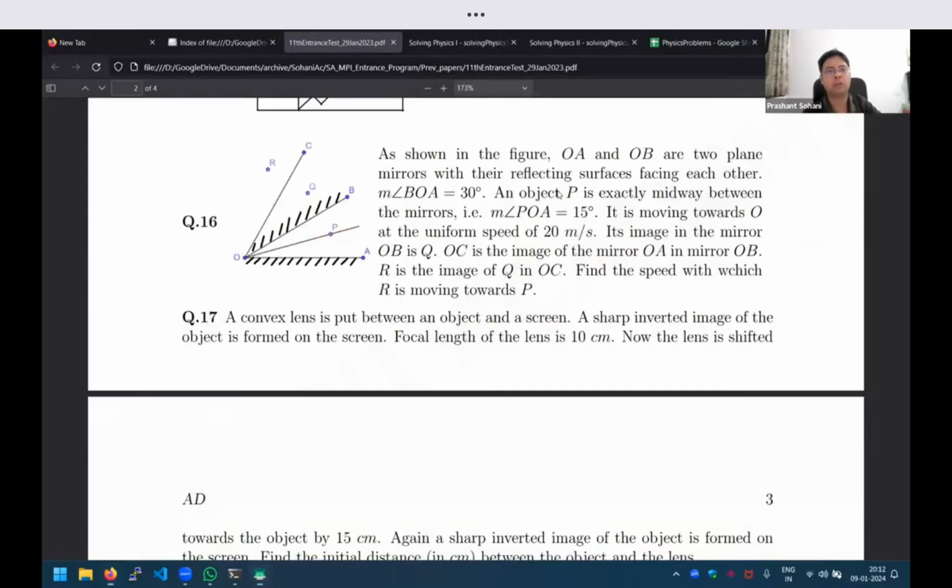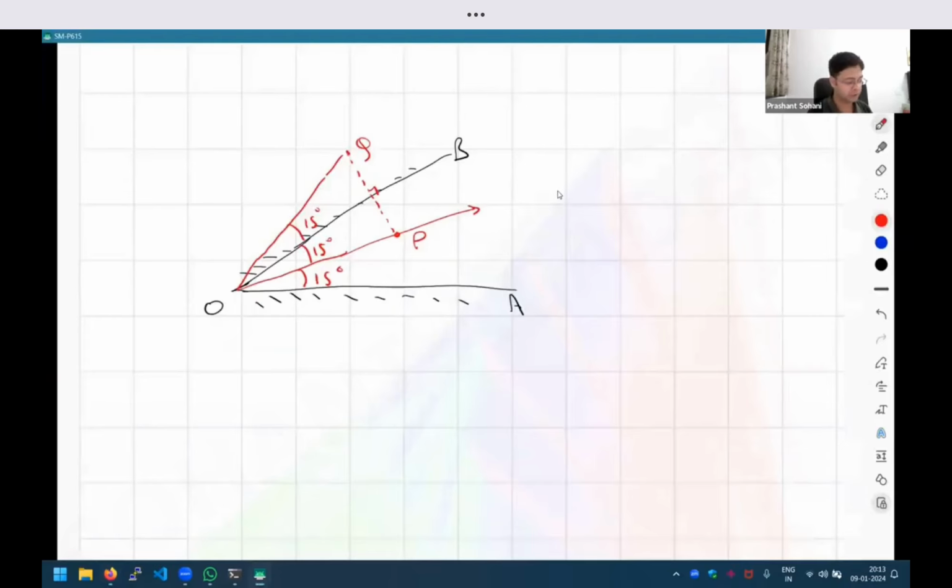Not only that, we are also talking about the reflection of one mirror in another mirror, because a mirror will reflect everything, including a second mirror. So this mirror OB will also reflect the first mirror OA, and the way it will reflect, it will be something like this. The entire angle between the two mirrors is 30, so this angle will also be 30, and as a result, this angle is also 15 degrees. So it's just multiples of 15 degrees everywhere.